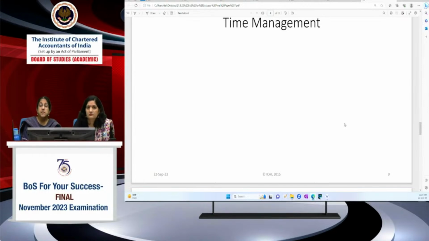So your MCQ portion, you have to try to finish it by 40 minutes. Because some students have told us they are able to complete it by 30 minutes also. They don't even need 40 minutes. They are able to complete it in 30 minutes. If you are able to do so, it's well, but don't rush through the MCQ section.